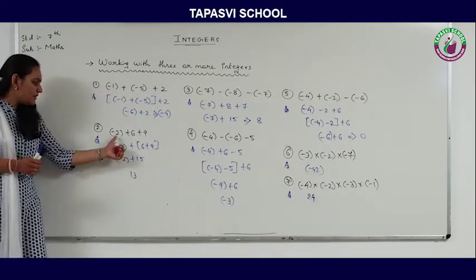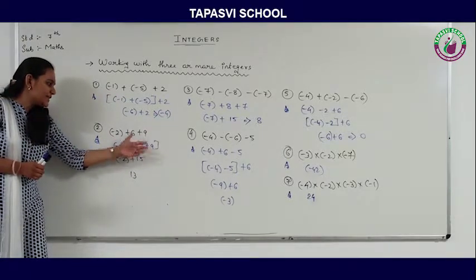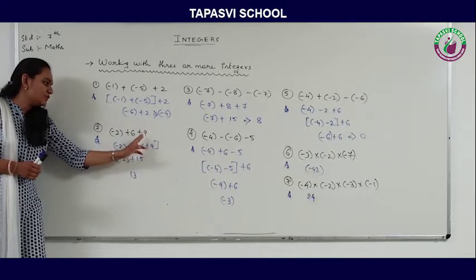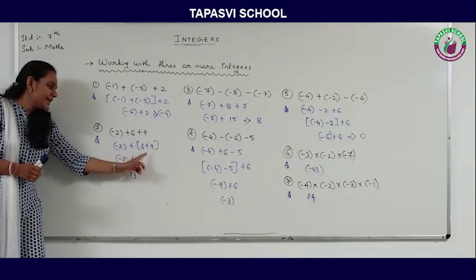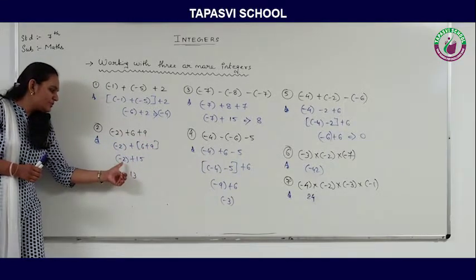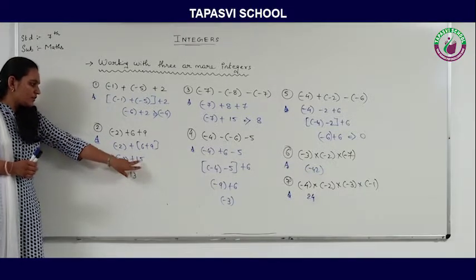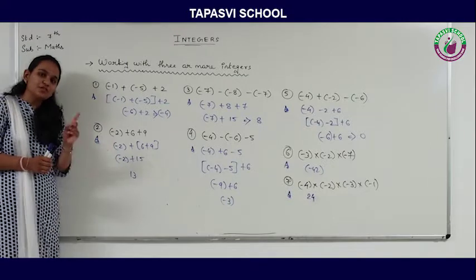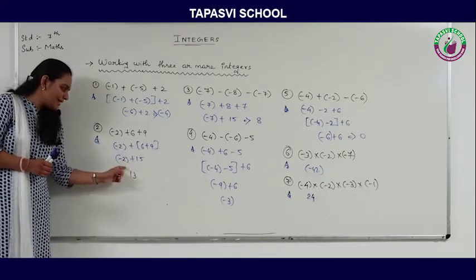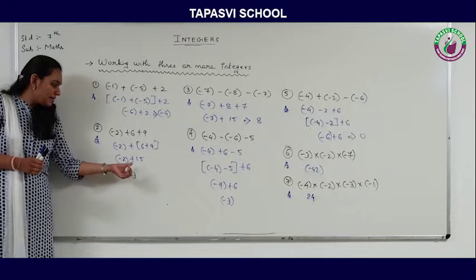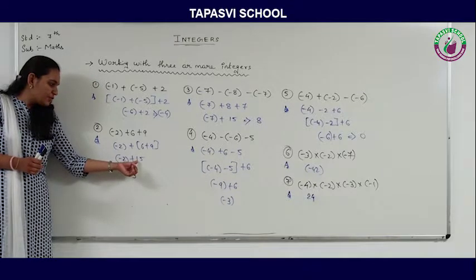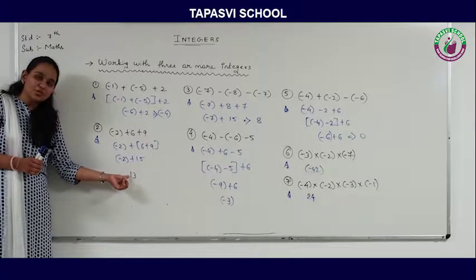Next example, minus 2 plus 6 plus 9. These two have the same sign, so first I am going to add them. So 6 and 9 becomes 15. Now I am going to deal with the minus 2. 15 and 2 both have different signs, so first I am going to subtract them. So 15 minus 2 is 13, and we will give the sign of 15 to this answer, that means positive.